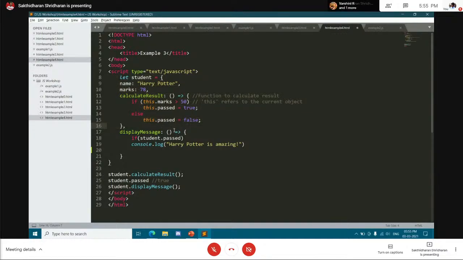Now we are going to modify this. If the student has passed, I'll alert the user: alert, this dot name has passed.